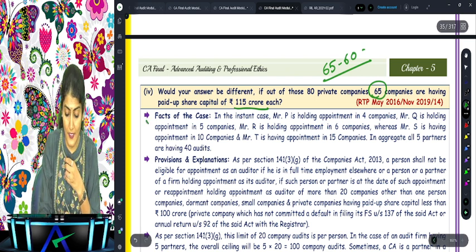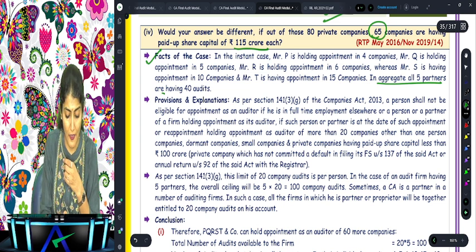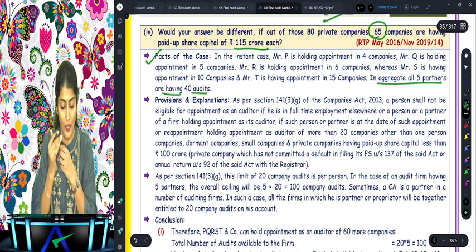Yes. So first in the given case, what is the exact situation? In aggregate, all the 5 partners are having the 40 audits.